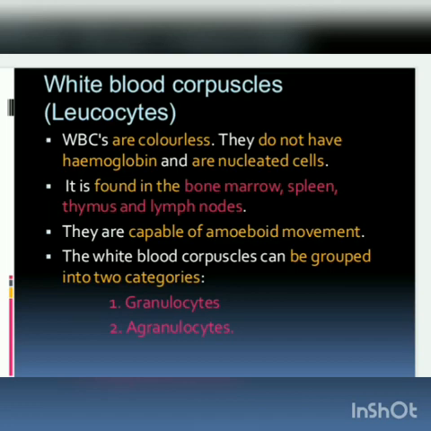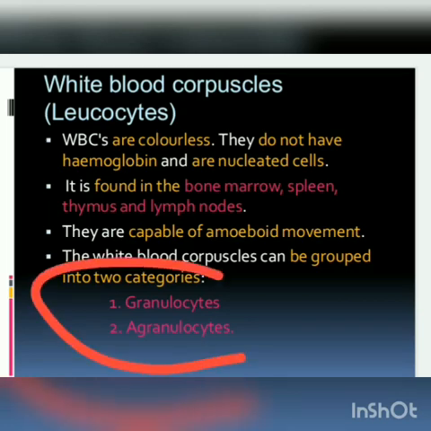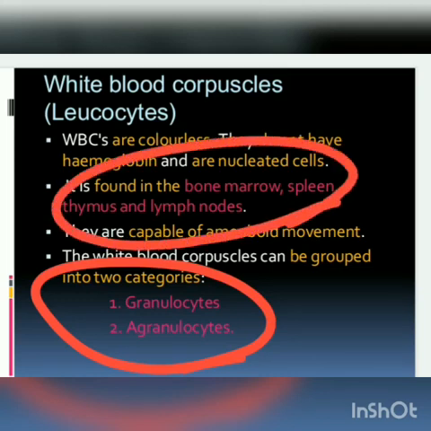The white blood corpuscles can be grouped into two categories. One is granulocytes, another one is agranulocytes. So what are called granulocytes and agranulocytes? We are seeing two different categories, granulocytes and agranulocytes. The location of the white blood corpuscle is very important. Spleen, thymus, lymph node. Directly our defense mechanism is depending on all those three different regions.